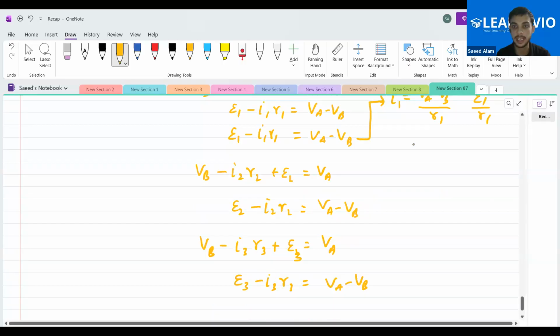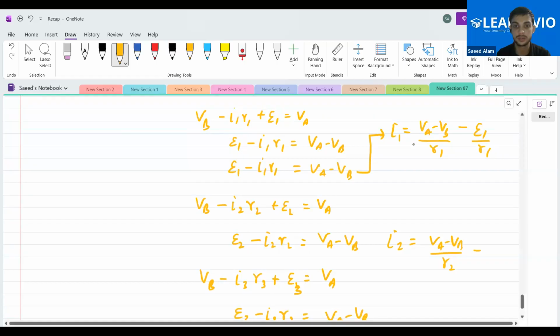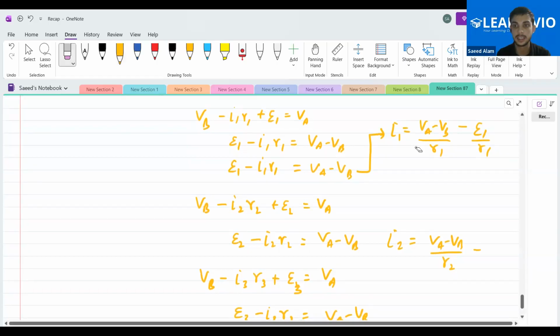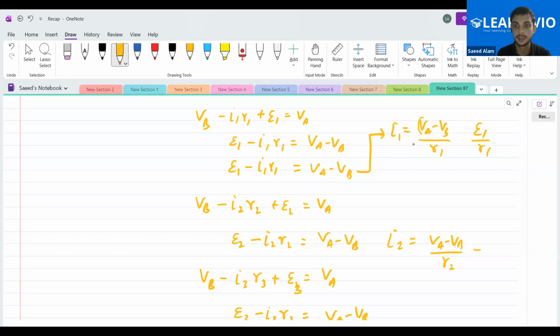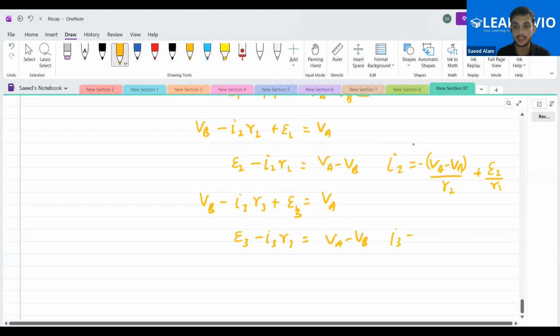The same thing I can get here also. I2 will be equal to VA minus VB divided by R2 and minus of... am I doing anything wrong? I think this will be with the negative sign and this will be the positive sign. So this will be the negative sign and this will be E2 by R2. Okay. And similarly, you can find the I3 also. It will be minus of VA minus VB divided by R3 and plus E3 by R3. Yes or no?